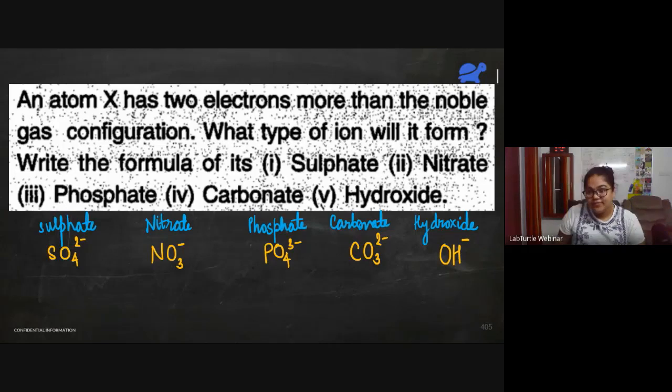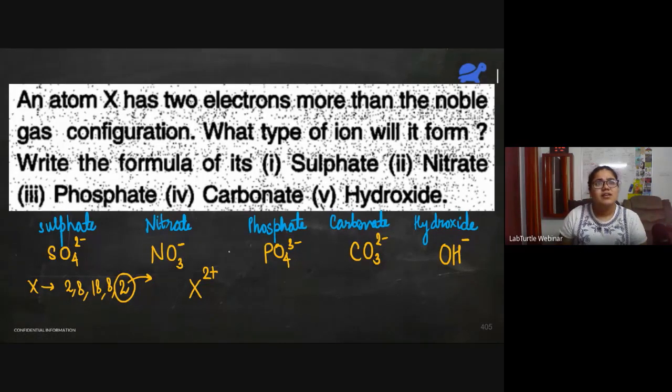So any answers? Are you thinking? Okay, Rishabh, it will form an electropositive ion, but what would be the charge on it? What ion would it form? And by the way, electropositive ion is just cation. Okay, you're right. So atom X has 2 electrons more than the noble gas configuration. If I take an example, maybe X is 2, 8, 18, 8, 2, something like this. It has 2 electrons more than noble gas configuration. So if it wants to become like a noble gas, what would it do? It will donate these 2 electrons. So it will form X2 plus.